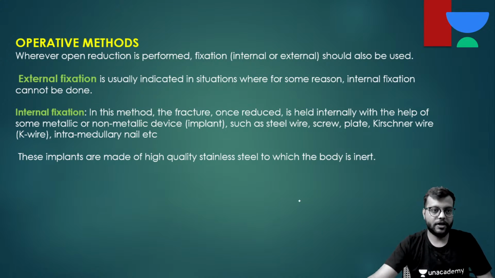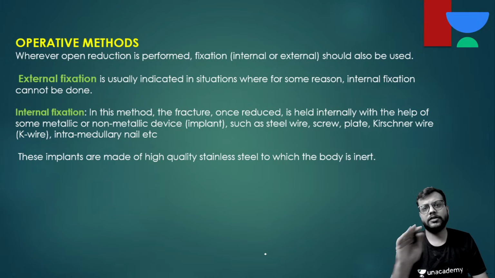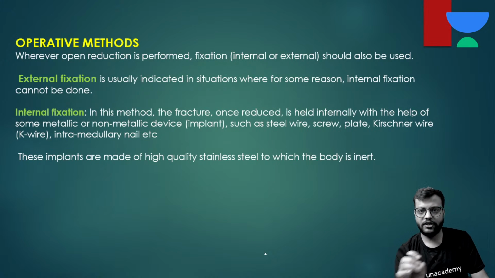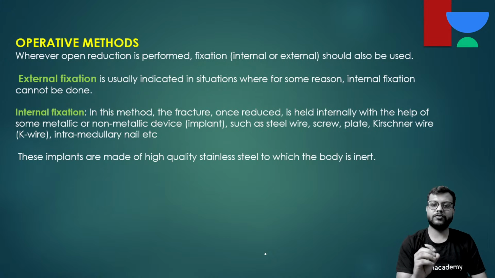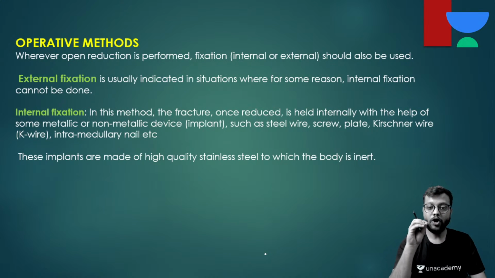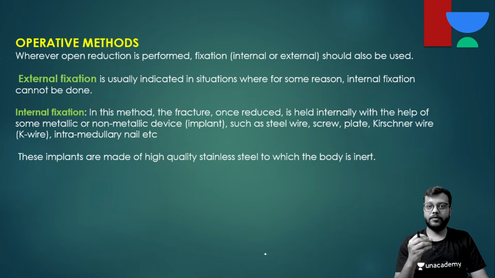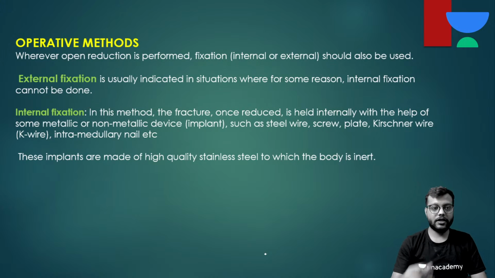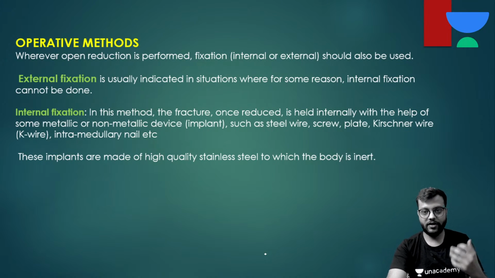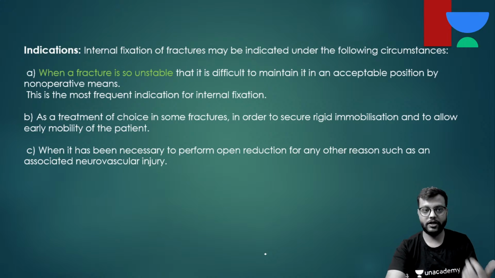Now we'll come to the operative methods. In operative methods, we have already discussed external fixation. We have already discussed when it will be done: in open wounds, and when you don't want to open the fracture site. But still you need surgical fixation because displacement is very much, or internal fixation where it is very unstable, or it is intra-articular, or closed treatment has failed, or vessel and nerve injuries or epiphyseal injury is there. Okay, you go for the internal fixation by various things which we have already discussed.